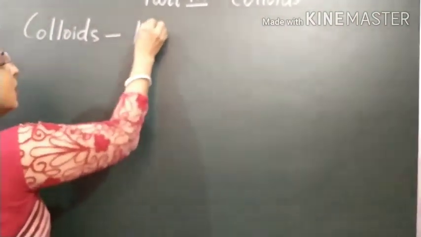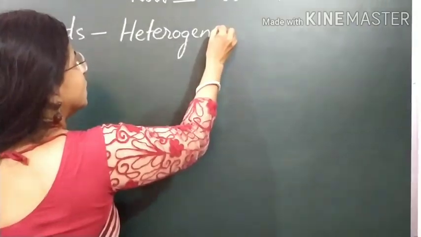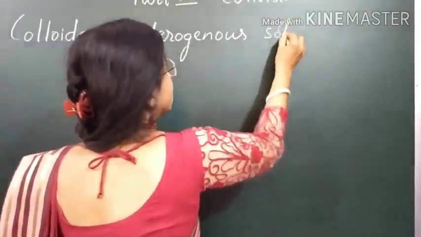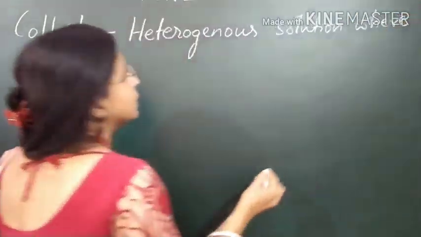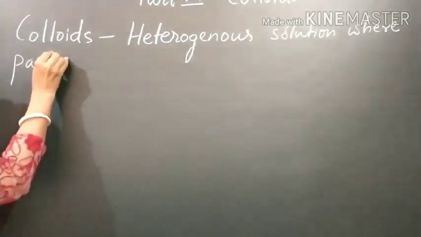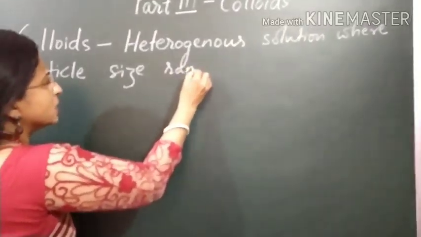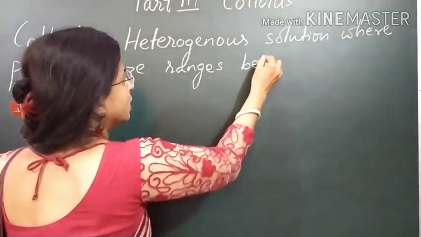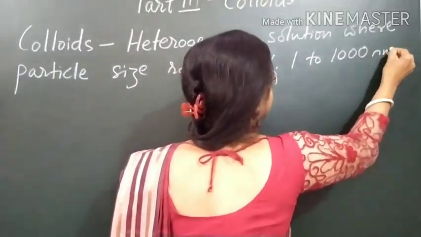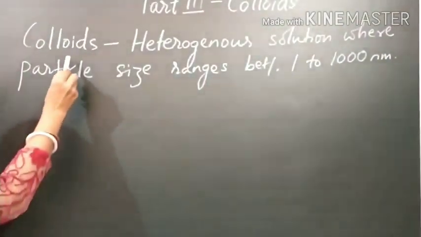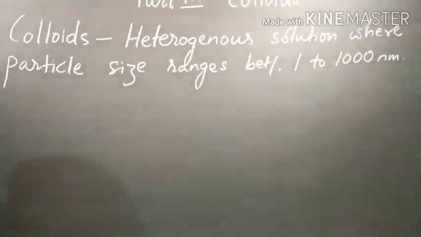So colloids are the heterogeneous solution where the particle size ranges between 1 to 1000 nanometer. So again I will repeat, colloids are the heterogeneous solution where the particle size ranges between